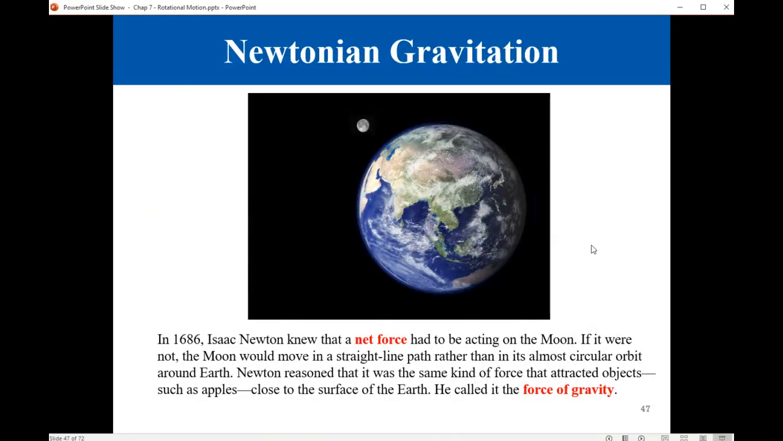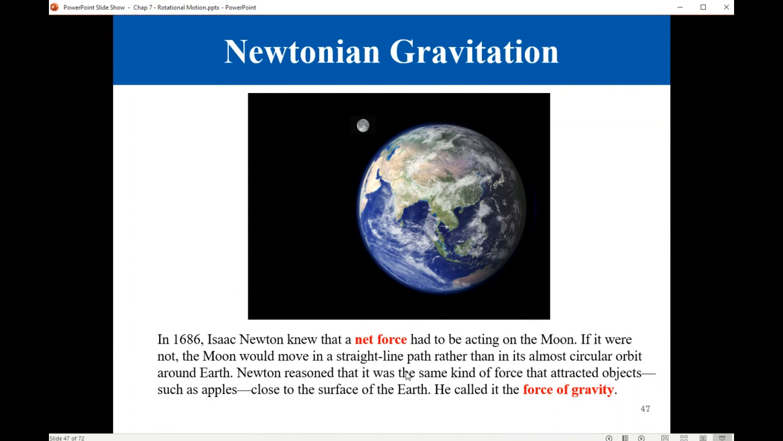We move on to learn about gravitation. The force of gravitation is a fundamental force in nature, a very important force. It is responsible for the equilibrium of the solar system and the galaxies. It is all governed by the gravitation force.